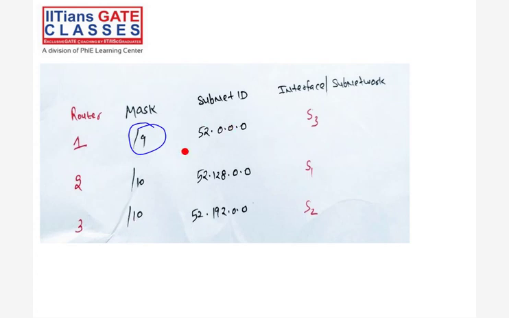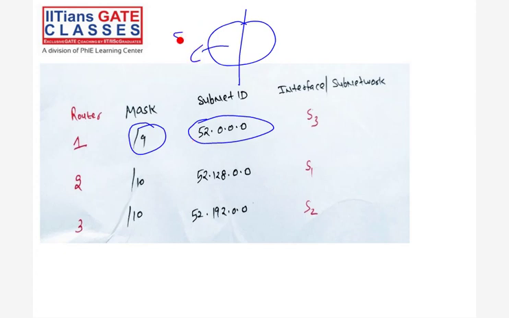See, the whole network is given. The first half part I am assigning to S3, right? So what I am doing is from 52.0.0.0 to the half range, 52.127.255.255. That is the range, right?